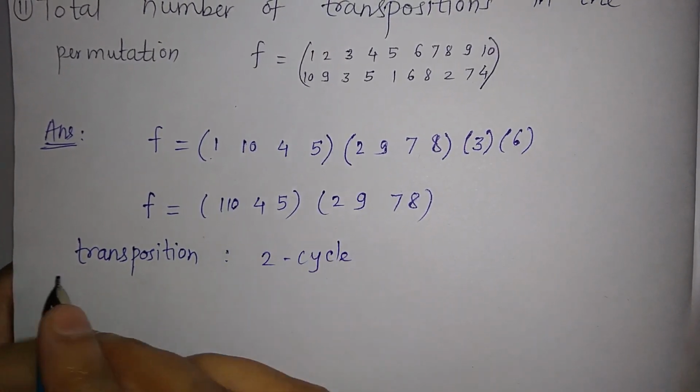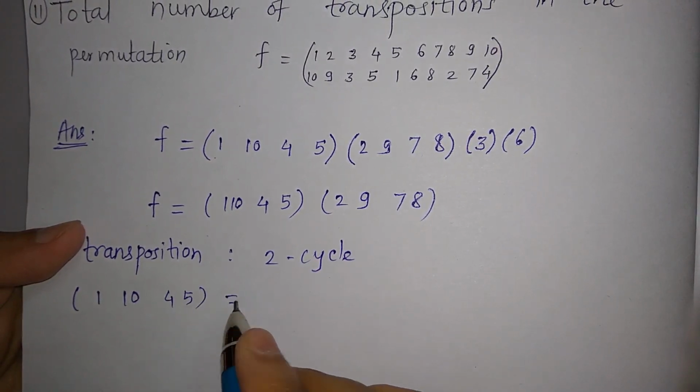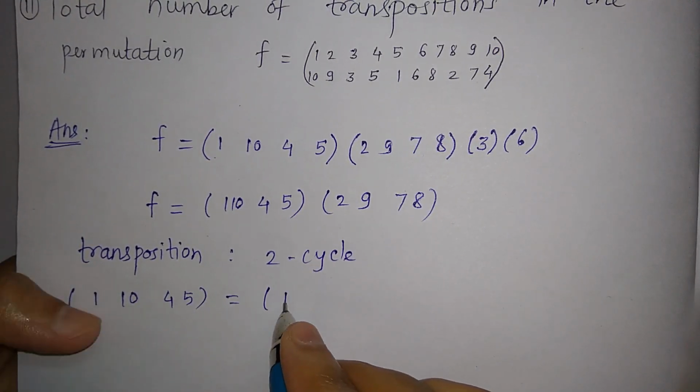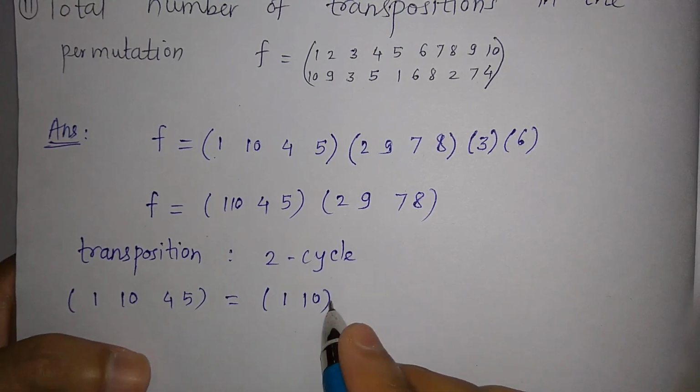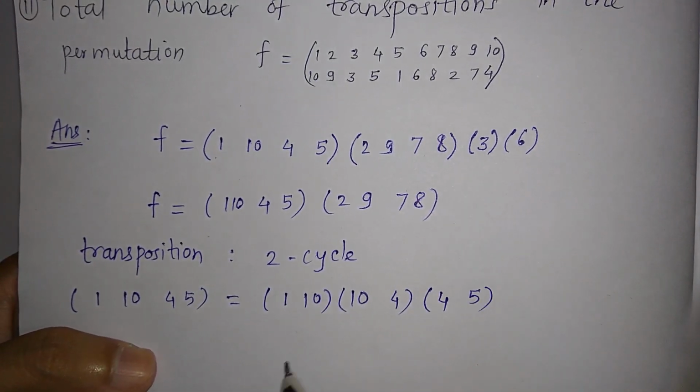So we can write this cycle 1, 10, 4, 5 as: start with 1, then write 10, then 10, 4, then 4, 5.